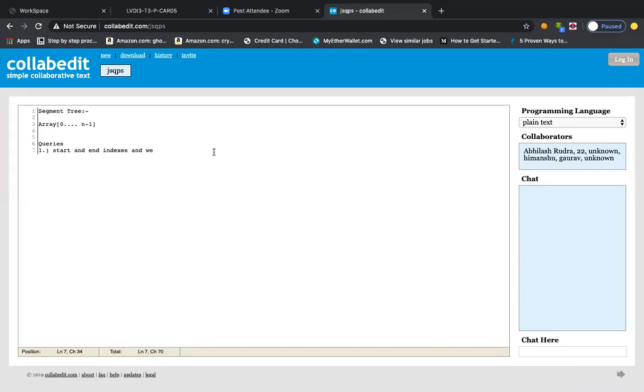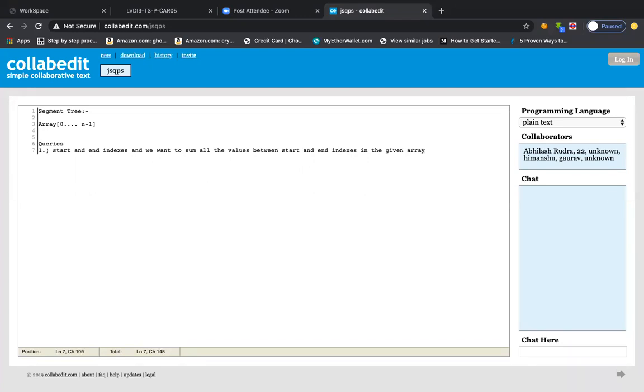And we want to perform an operation, as simple as this: we want to sum all the values which are present between the start and end indexes in the given array. This is the question.